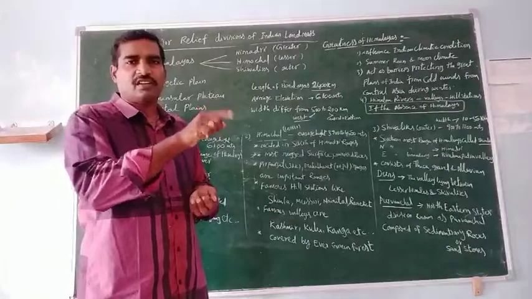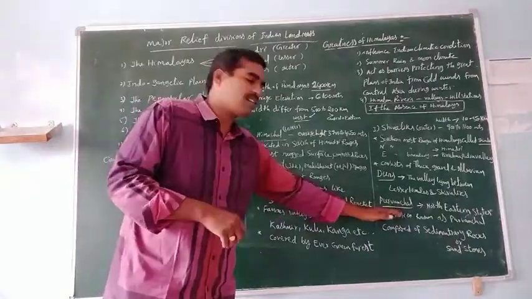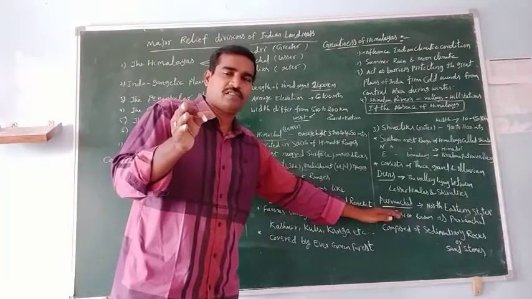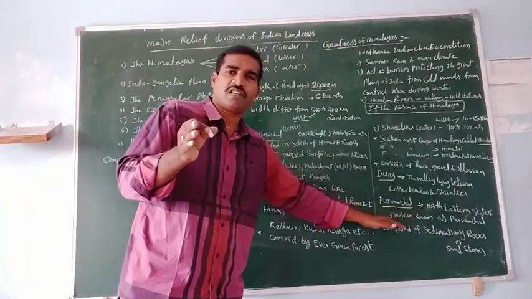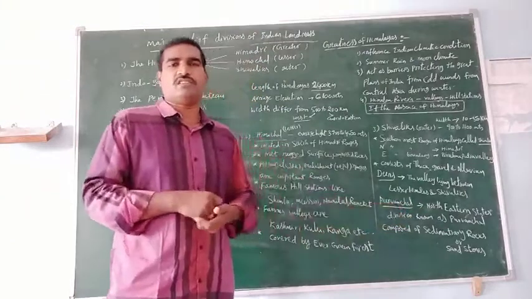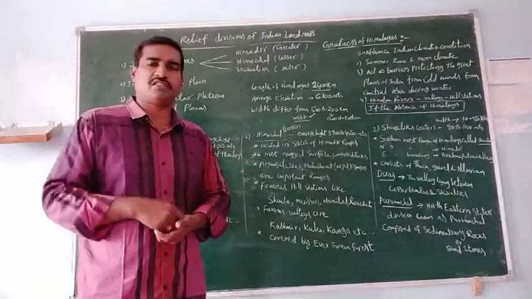That's why they are called the Purvanchal ranges. The northeastern divisions are known as Purvanchal divisions or Purvanchal mountains.